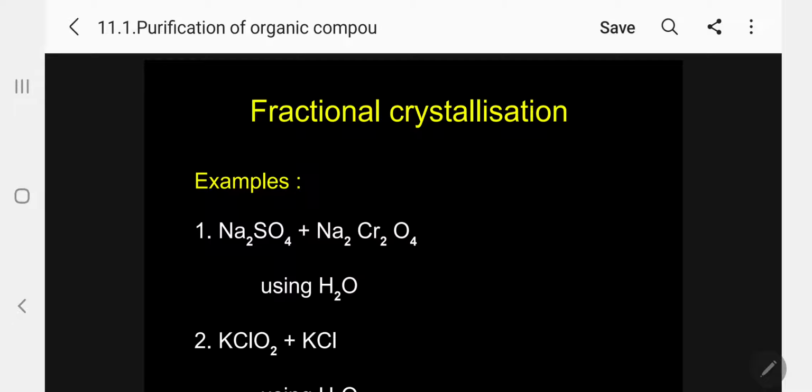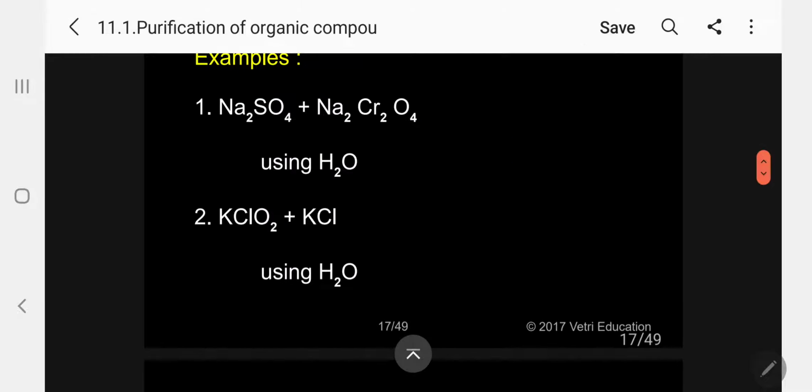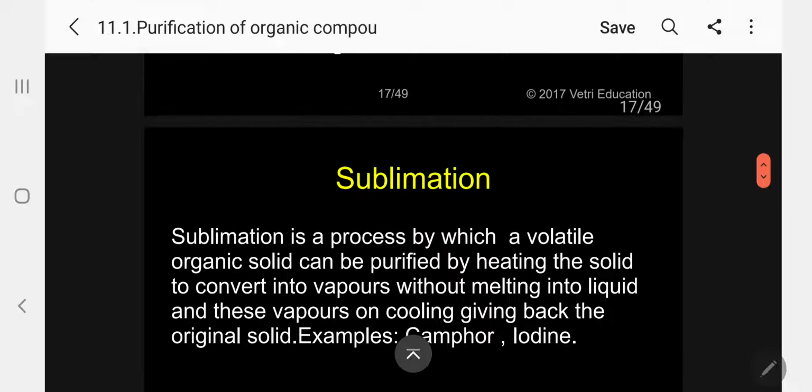A specific example using this method: sodium sulfate and sodium chromate can be separated using water. In the same way, potassium chloride and potassium chromate can be separated using water. This is a simple inorganic compound example I am giving.